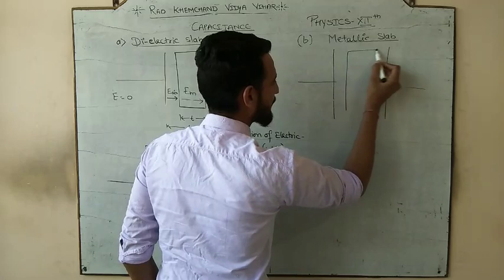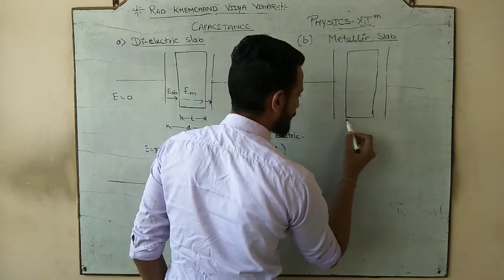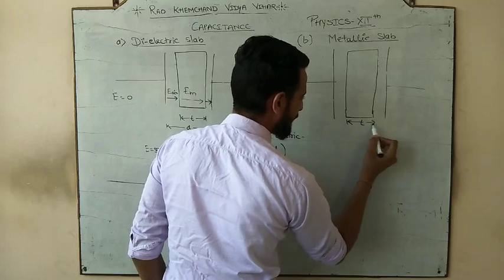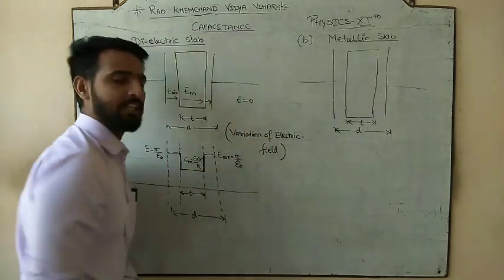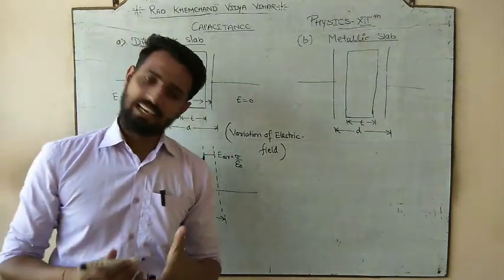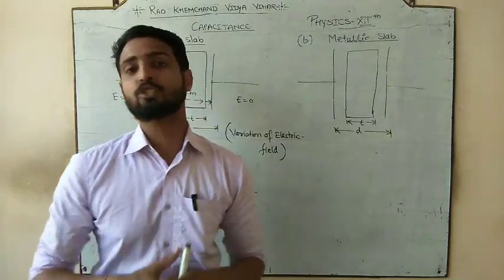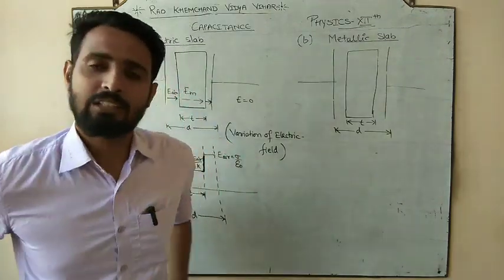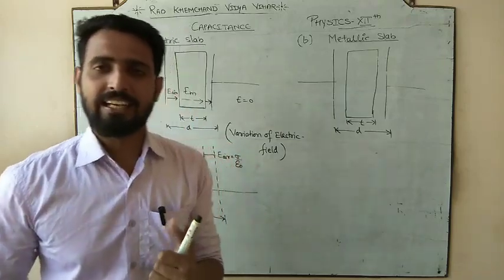In this PPC, we again inserted a slab of thickness t, and the separation between the plates is again t. But this time, this slab is not a dielectric. Dielectric means insulator, so this time the slab is not an insulator. This slab is metallic in nature.